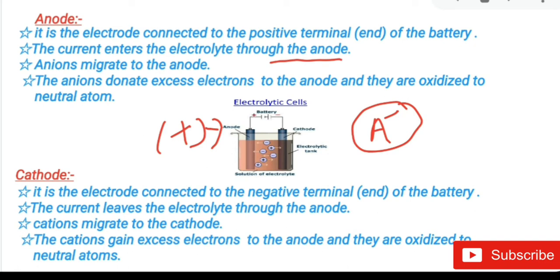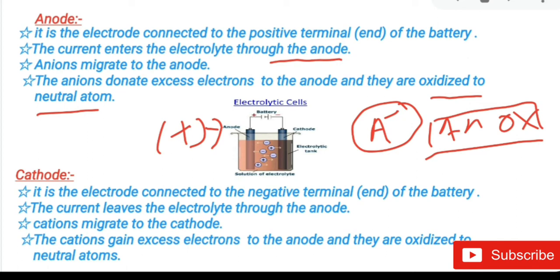The anion donates its excess electron to the anode and gets oxidized to a neutral atom. So what happens at the anode? Oxidation happens at the anode. So remember AN OX: at the anode, oxidation takes place.